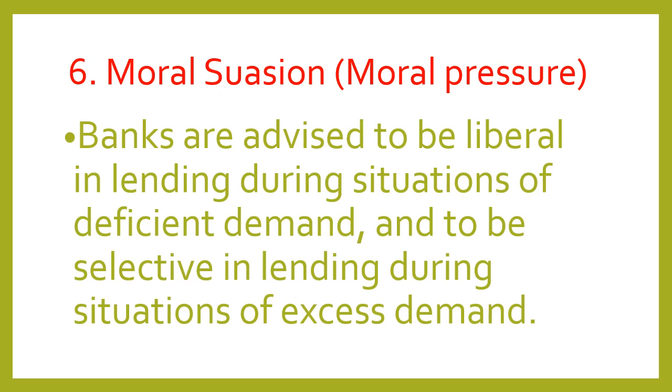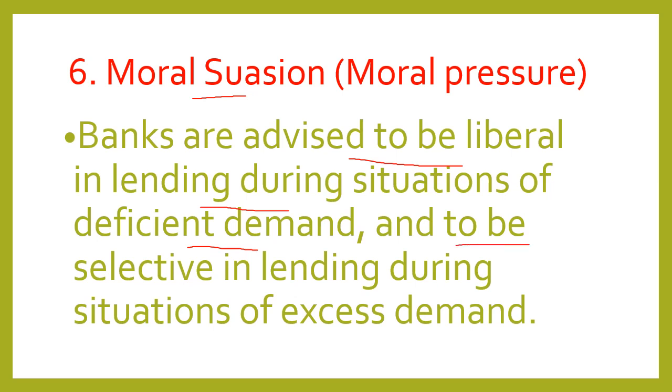The next one is moral suasion, or we can say moral pressure. It refers to the moral pressure on commercial banks by the central bank to follow its advice or guidelines. So banks are advised to be liberal in lending during a situation of deficient demand. Suppose there is deficient demand in the economy, then the central bank will advise commercial banks to be liberal in lending, to be free in lending loans to the general public, so that their income can be increased and their demand can be increased and deficient demand will be corrected.